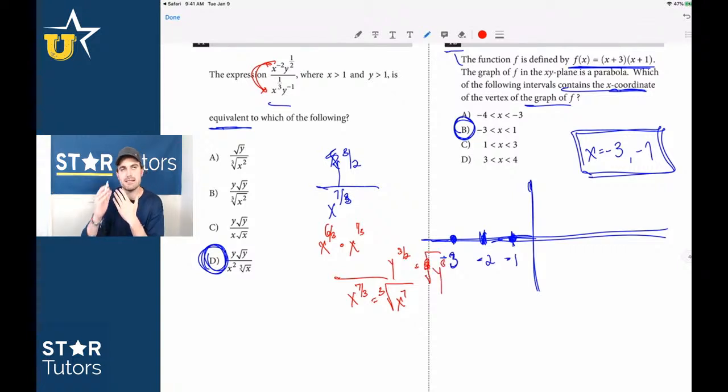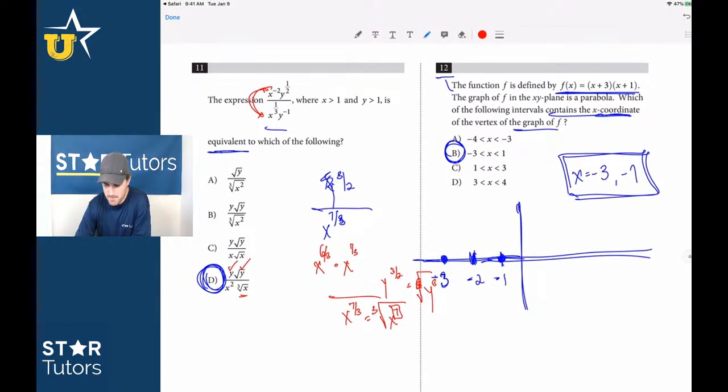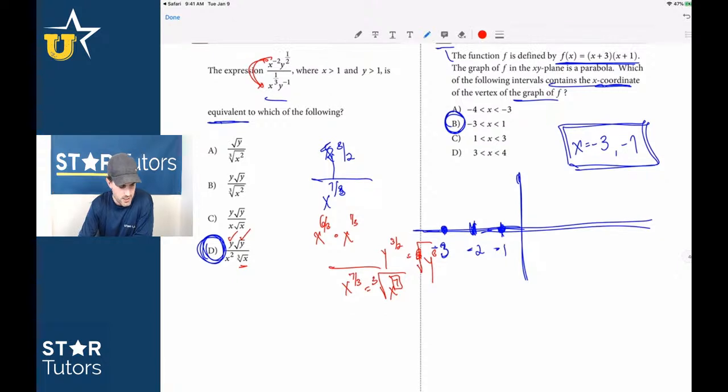And then remember, that's like saying y times y times y, and the root takes away 2 of those y's. And so that's how you have 1 y out here, and 1 y that's still square rooted. With the x, because it's to the 7th, if you have x to the 6th, you could remove 2 cubed roots of x by saying x to the 6th. And so we remove those, and we're left with still 1 cubed root of x inside of there. So again, that's just one that I didn't get a chance to explain very well. Number 12 is B. Great.